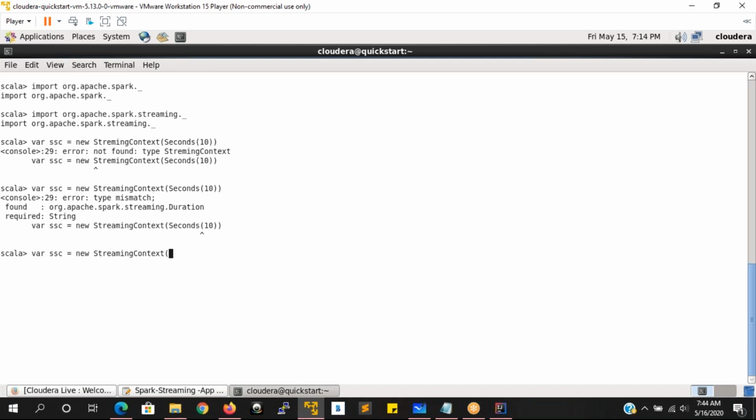Yeah, so here we have missed it. We have to run on SSC. Wherever the Spark context is running, on that only you are going to submit here. This is what we are forwarding. Now SSC, the Spark streaming context, is started.